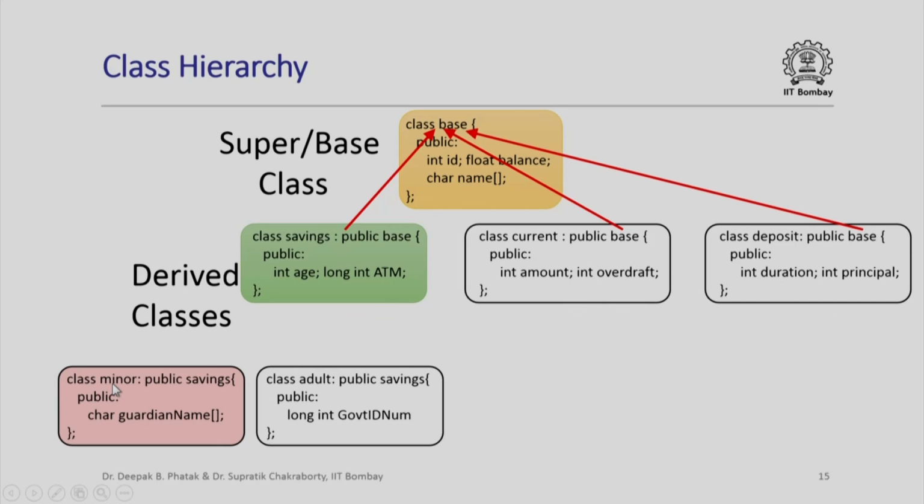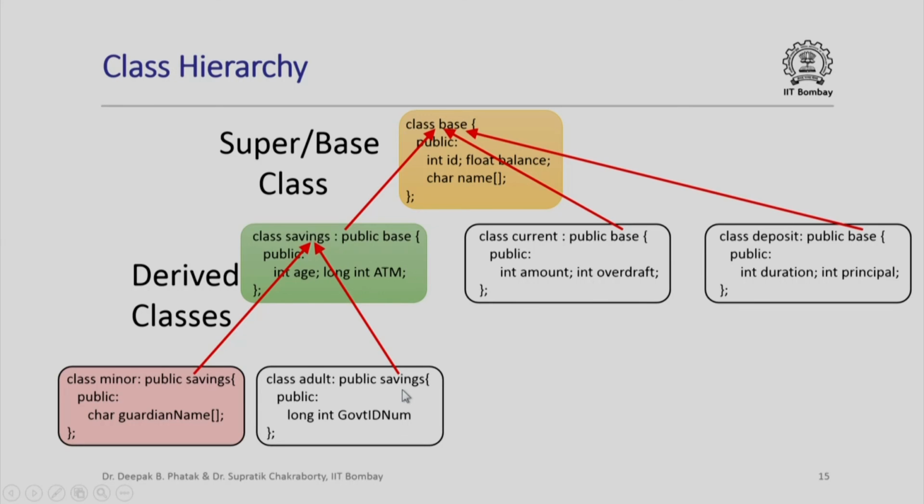And what does this say? That the minor class inherits everything from the savings class and in the process inherits everything from the base class, and in addition it has some additional data members. I am saying inherits everything from the base class because we have public data members in all the classes here. We will see in a later lecture that we can selectively inherit some of the members from the base class using other keywords here which define what kind of access control we have.